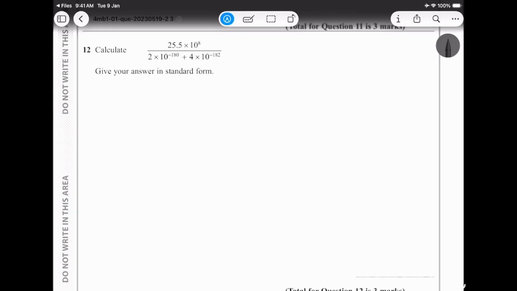All right, now what we are going to do is we are going to try to factor the denominator. So what I can do is I can take common out. So in this case it is going to be 5.5 multiplied by 10 to the power of 8 divided by 10 to the power of negative 182, brackets, 2 into 10 to the power of... negative, no, it won't be negative, yeah, it will be positive 2, plus 4.